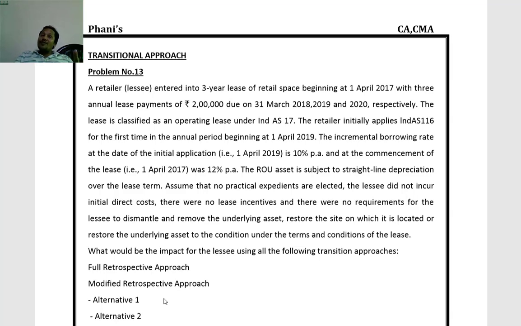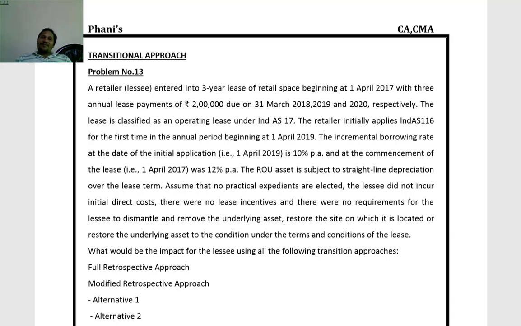Whereas with respect to right of use of asset, as if the provisions are applied from the beginning, what is the carrying amount as on that date, we will calculate. So here the discounting rate is the revised discounting rate. What is the latest one applicable? That we will be considering.